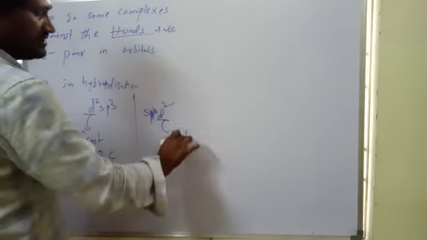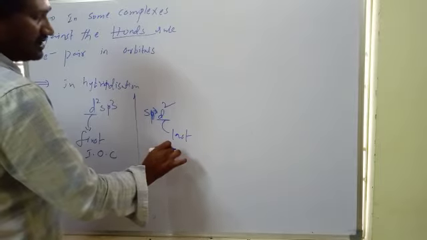If the d orbital comes first in the hybridization, for example d2sp3, that is an inner orbital complex. If d is last, for example sp3d2, that is an outer orbital complex.